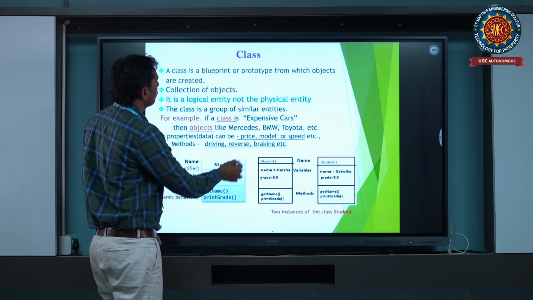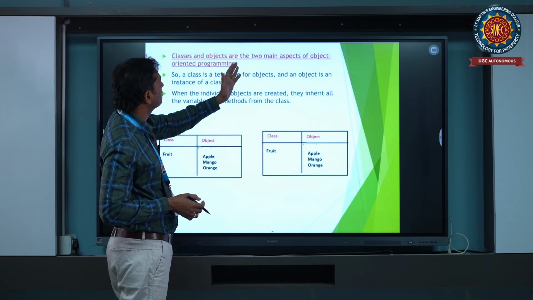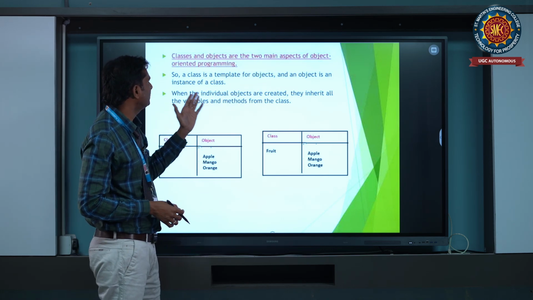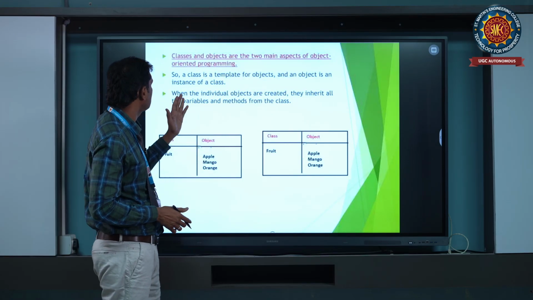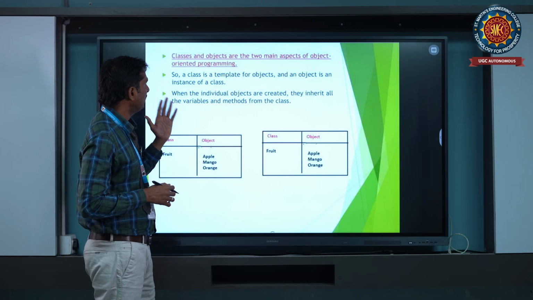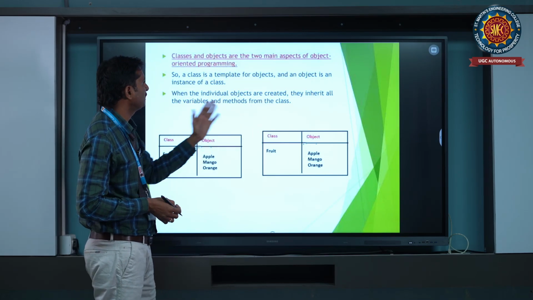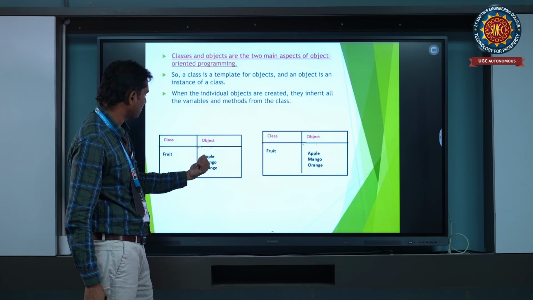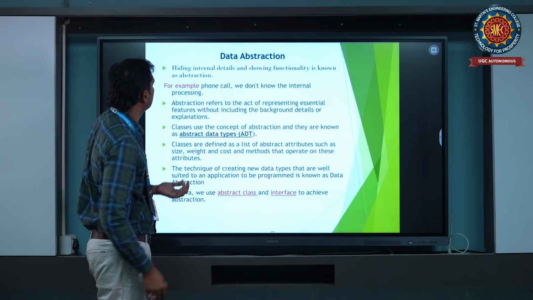Okay, class and objects are completed. Class and objects are the two main aspects of object oriented programming. A class is a template for the object, and an object is an instance of a class. When individual objects are created, they inherit all the variables and methods from the class. Fruit is a class. Objects are apple, mango, orange. This is an example of class and object.